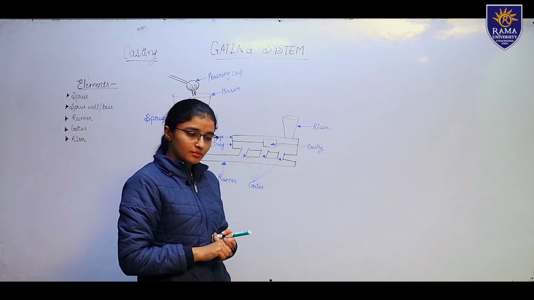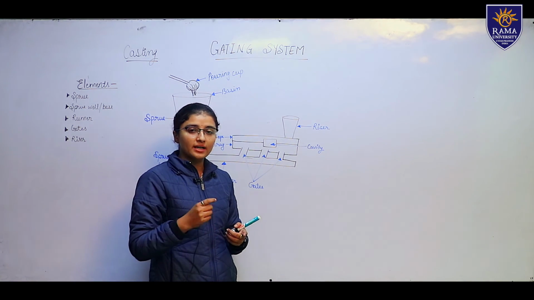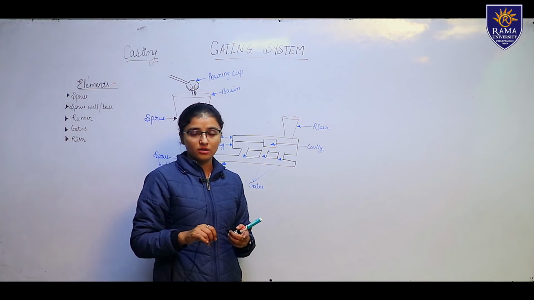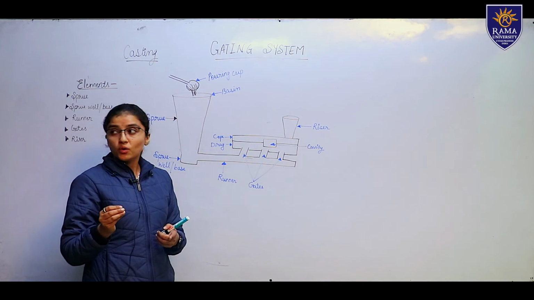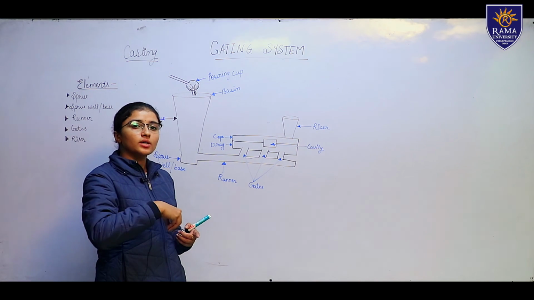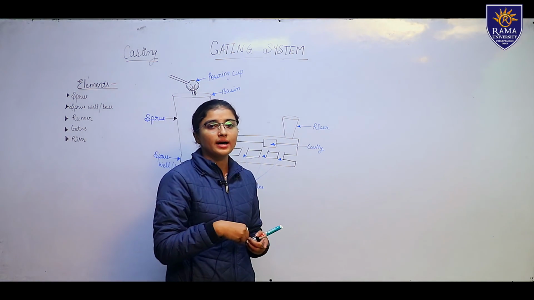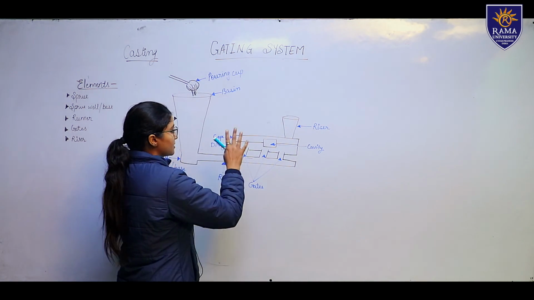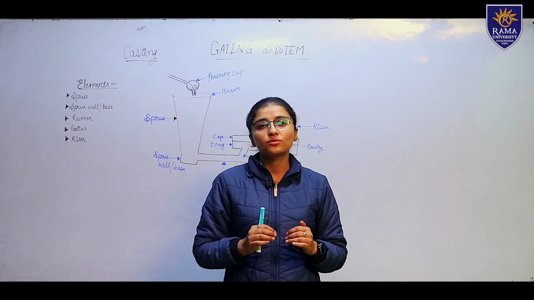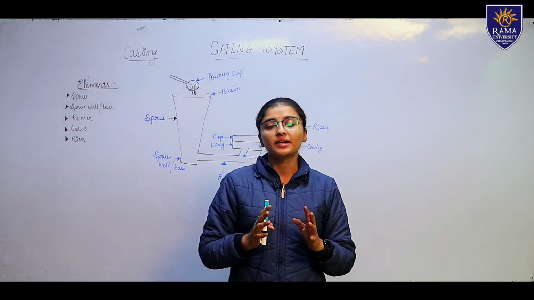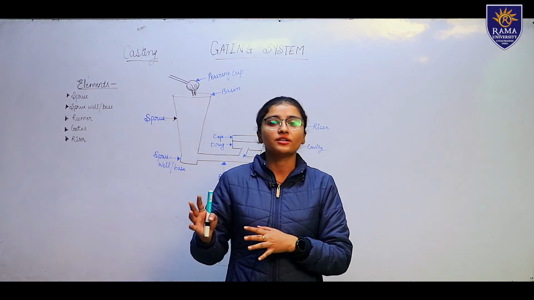The riser also helps in checking whether the mold cavity is completely filled or not. If it is not completely filled, then molten metal is slightly poured through the riser into the mold cavity. These are the elements that combine to form the gating system, which helps in understanding the procedure of the main casting process in the manufacturing industry.